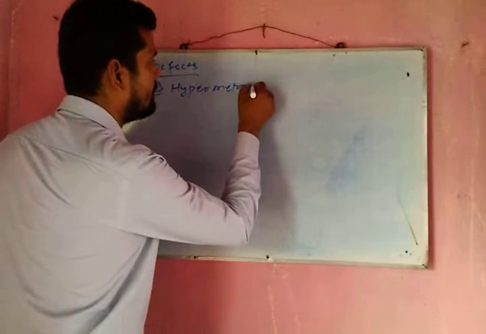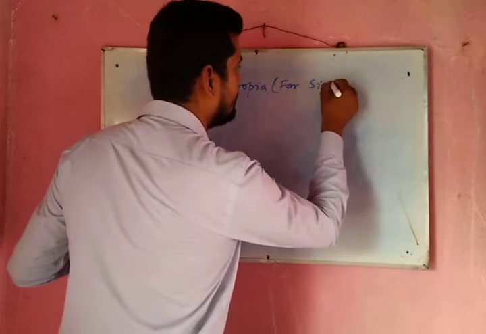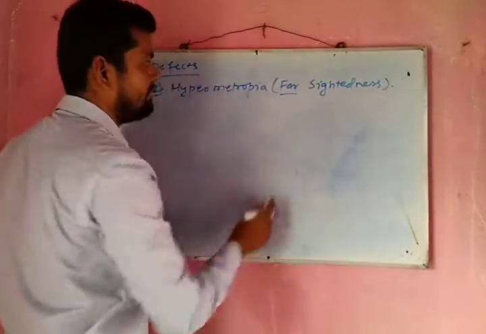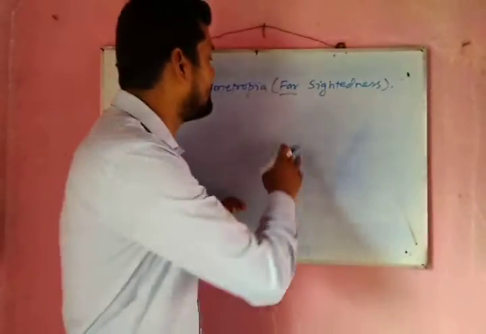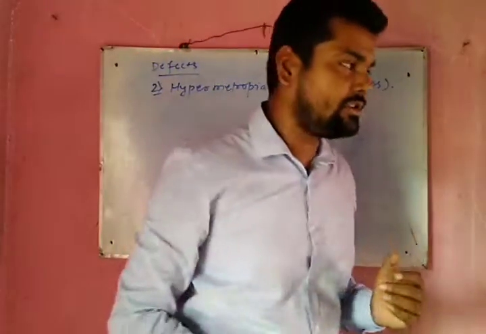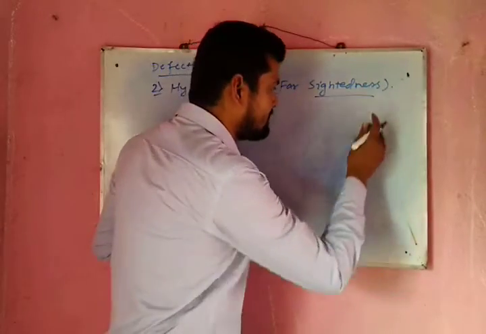Hypermetropia, or far-sightedness. Yes, far. So I don't think I need to discuss the word far. Far means the object that is at a distant location, or the location that is far away from us. And sightedness means to see.